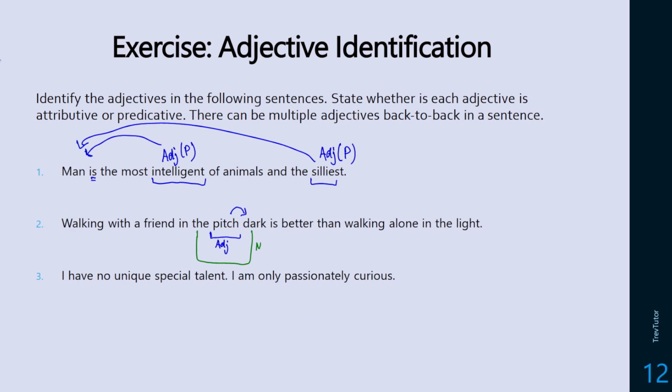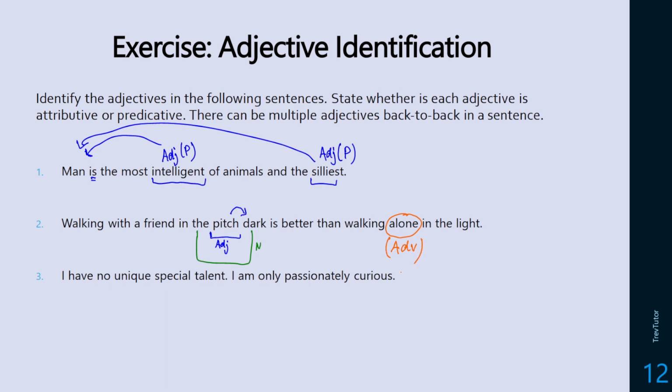I know what we just saw before. Alone, the alone clown. But this one is describing an action. It's describing a gerund. So this is more like an adverb in this case. It's describing how the walking is being done. The walking is being done alone. So this is actually going to be an adverb, which we'll learn about in the next section.